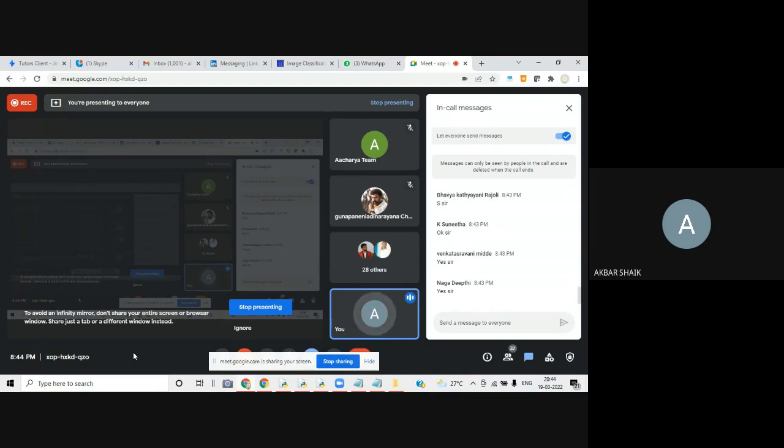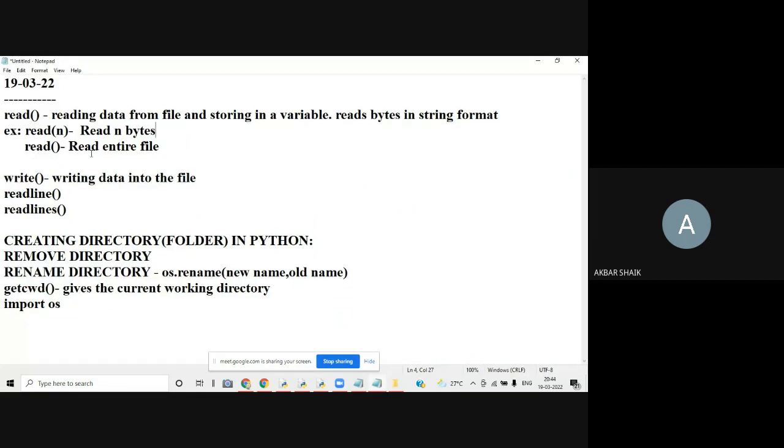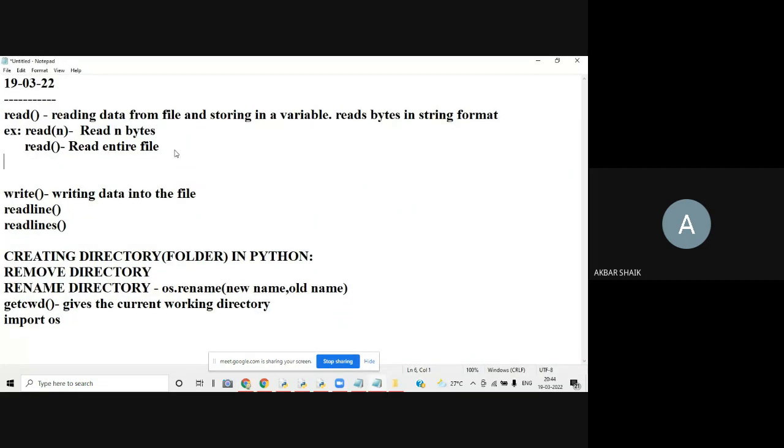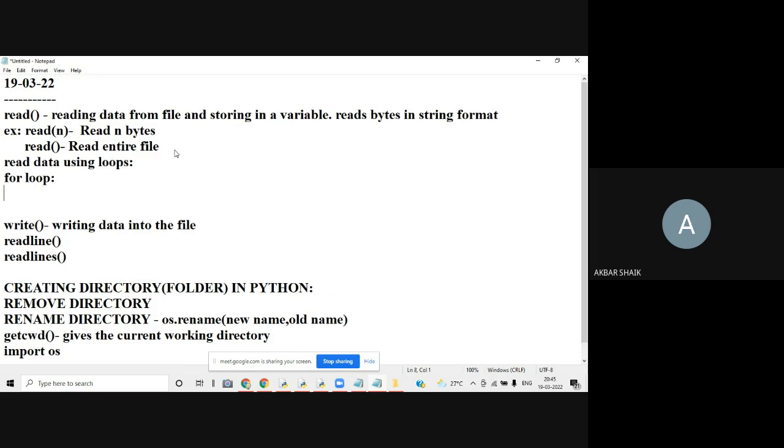Okay. And one more thing is, for example, you want to read the data using loops. You can use loops also to read the data. One way is you can use the read function, and you can use loops also. Read data using looping statements. For example, by using a for loop also you can read some file data.